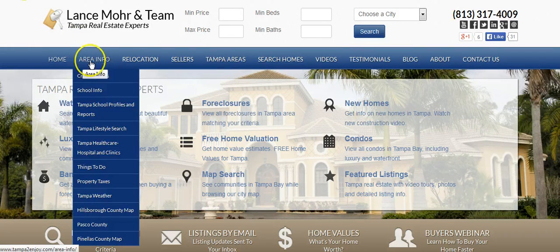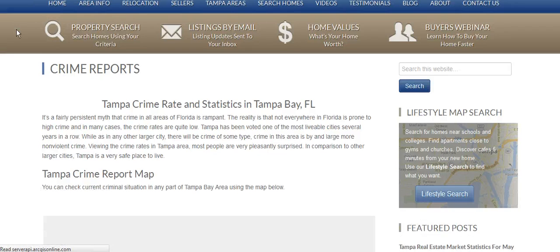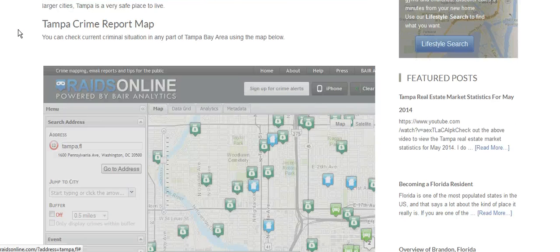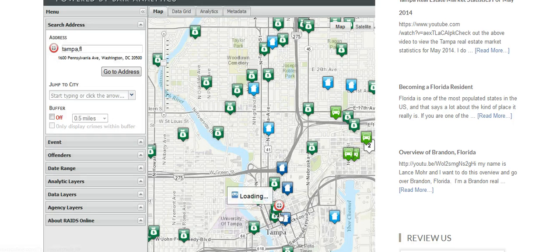Let me just go right here to area information and click crime reports, and you're going to be taken to the website. Depending on how quick your internet speed is will depend on how long it takes for this to load, because it could take a little bit of time. Once it comes up, you just go down here and see this accept. It's just a disclaimer.